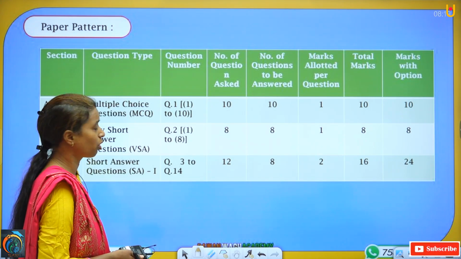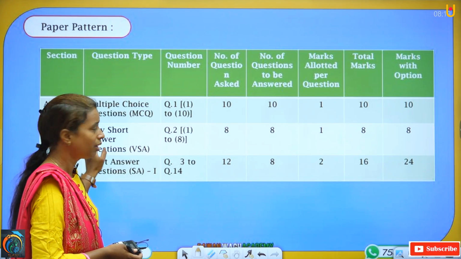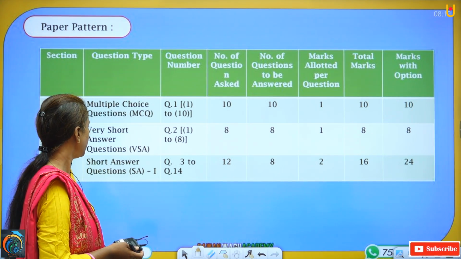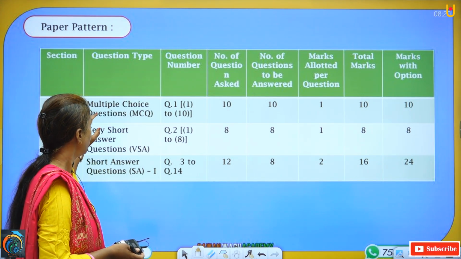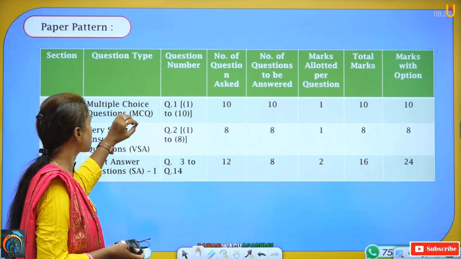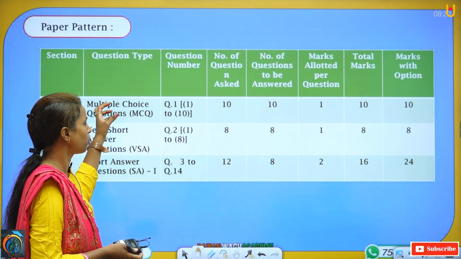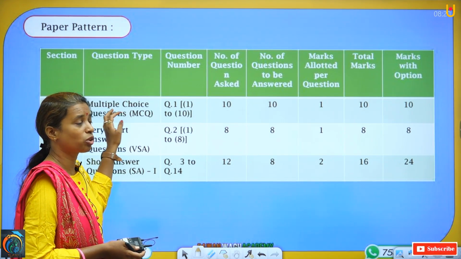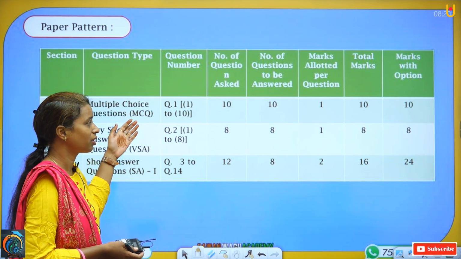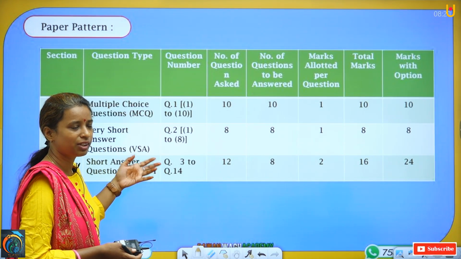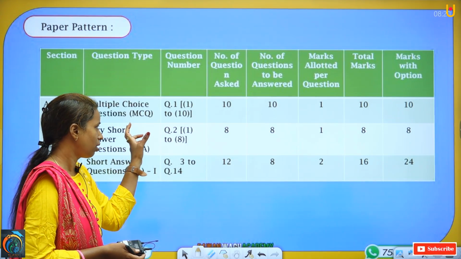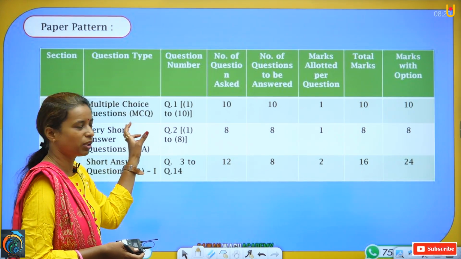Now again there are 4 sections, A, B, C, D, and here we will discuss section A first. In section A, the first question type, question number 1, will be multiple choice questions, MCQs. 4 options are given and you have to choose one proper option from the 4 options.